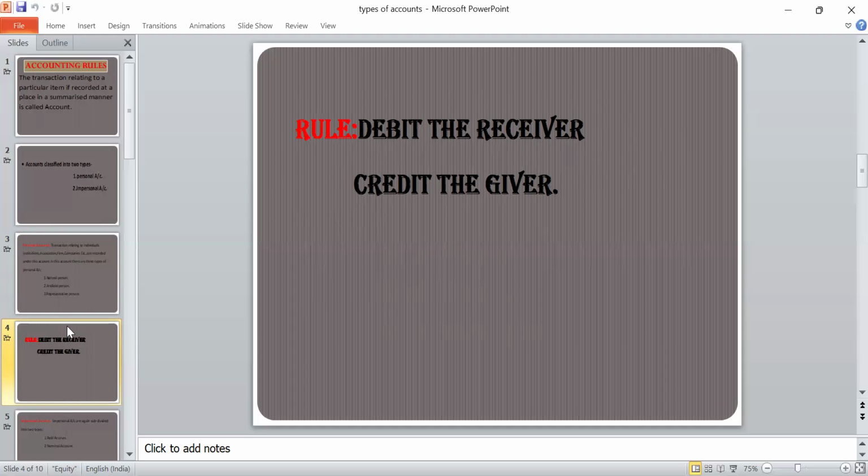One more example, cash received from Somu. In this example, Somu is a giver because cash is received from Somu. Somu is a person. What is the rule for personal account? Debit the receiver, credit the giver. Somu is a giver, so cash account debit to Somu account.